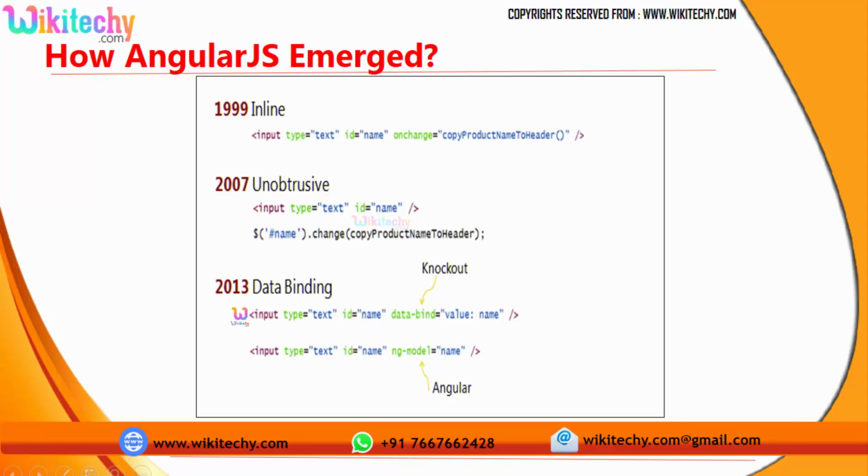Followed by that, in 2013, the data binding is different. They use the concept of data-bind equals value name. This is called knockout.js JavaScript. And this is overridden by the latest framework, AngularJS, where they are using ng-model.